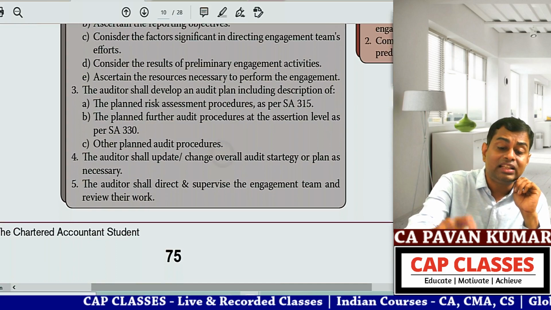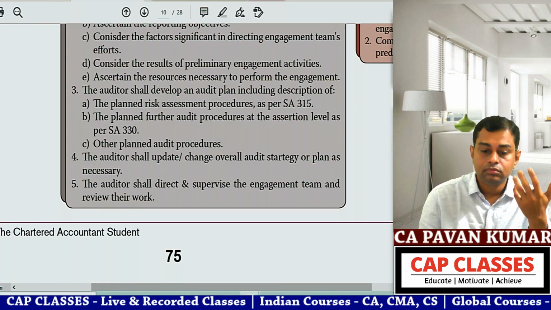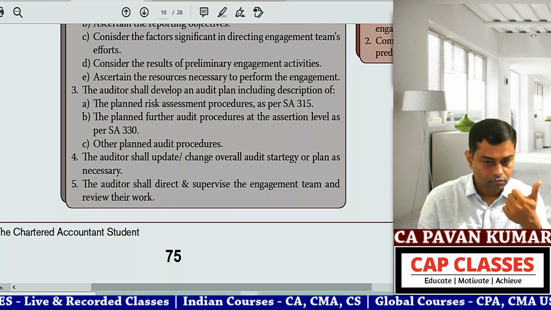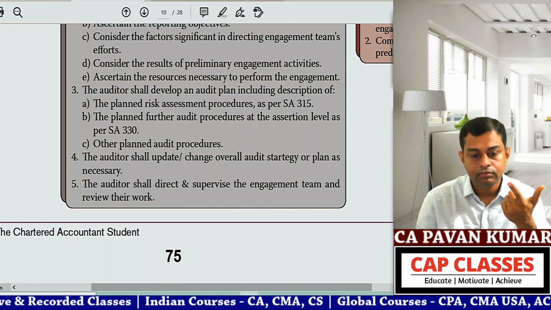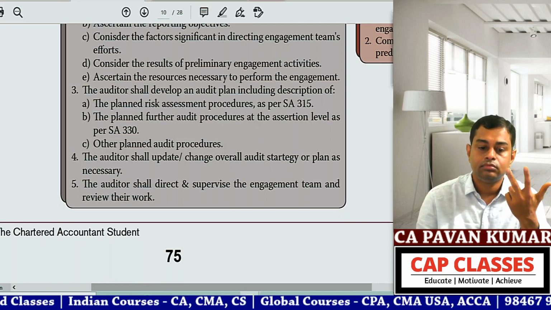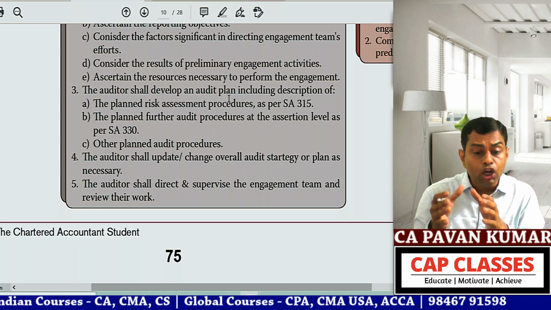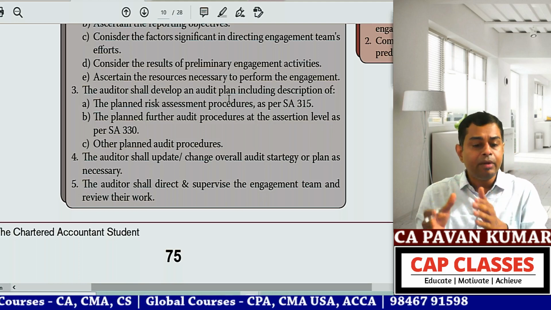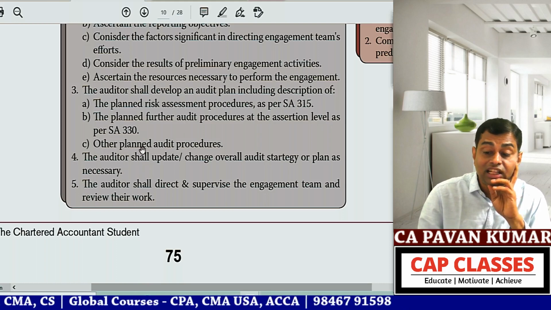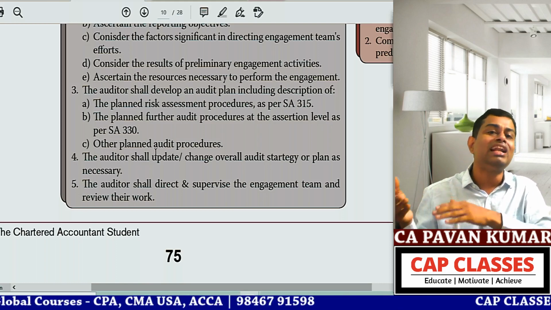Now go to point number 3 and read it, please. The auditor shall develop an audit plan including description of A. The planned risk assessment procedures as per SA 315. B. The planned further procedures at the assertion level as per SA 330. C. Other planned audit procedures. Did we discuss these 3 as it is? The auditor shall develop audit plan that includes A. RAP, B. FAP, C. Other audit procedures. And I have told you one more sentence also here: other audit procedures to complete the audit, to perform the audit as per relevant standards on audit.